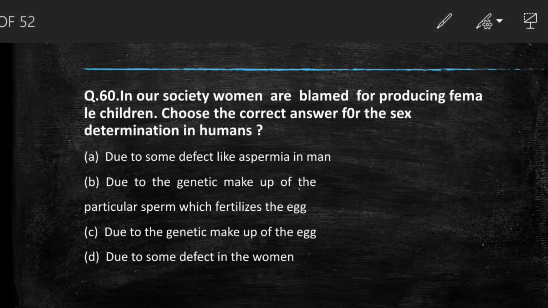Next question we have, in our society women are blamed for producing female children. Choose the correct answer for the sex determination in human. Options are: due to some defect in aspermia in men, entirely wrong. Due to the genetic makeup of the particular sperm which fertilizes the egg, may be correct. Due to the genetic makeup of the egg. Due to some defect in woman. Option A and D are entirely wrong.